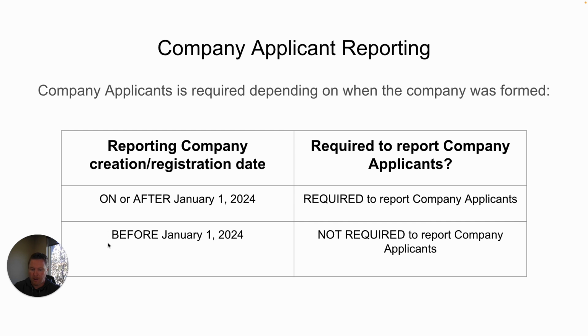If your company was formed before January 1st, 2024, you are not required to report on its company applicants. So if your company was formed on or after January 1st, 2024, stay on. You need to listen to this. If your company was formed prior to January 1st, 2024, you can stop this right now, go to the next section. You are not required to report on your company applicants.